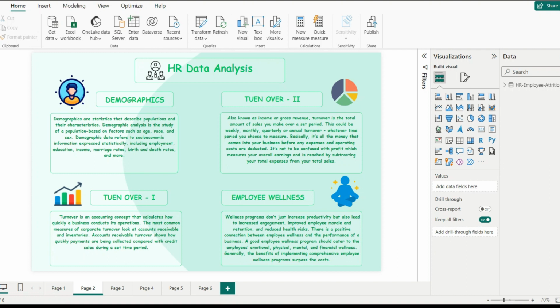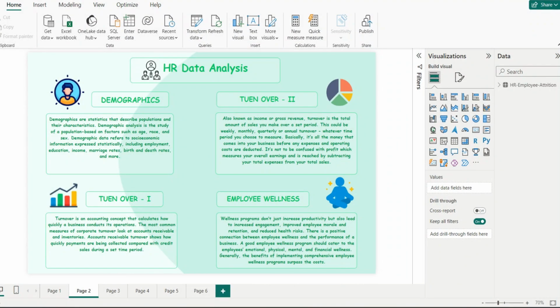There are four different views of the project, as mentioned below: demographics, turnover analysis 1, turnover analysis 2, and last but not least, employee wellness. Now, let me explain each of these in detail.